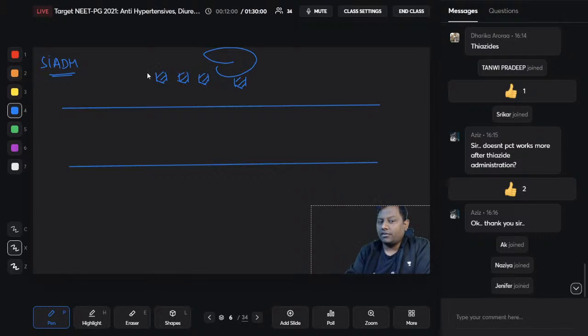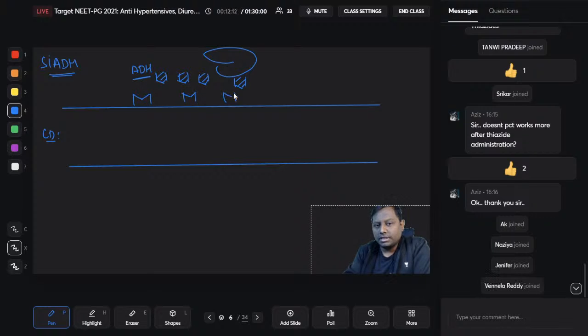A lot of ADH is coming from the posterior pituitary, right? Excess ADH is coming from the posterior pituitary, and all this ADH is going to act over the collecting duct V2 receptor, right? The V2 receptor that is present. It is very easy for you to understand that whenever they act on the V2 receptor, definitely they will cause more and more generation of the aquaporine, and more generation and upregulation of aquaporine will cause more and more reabsorption of water.